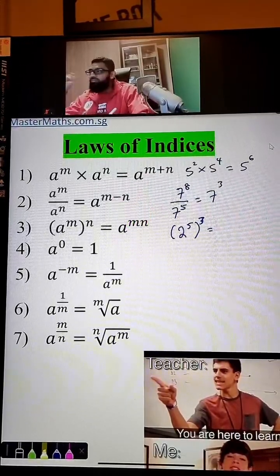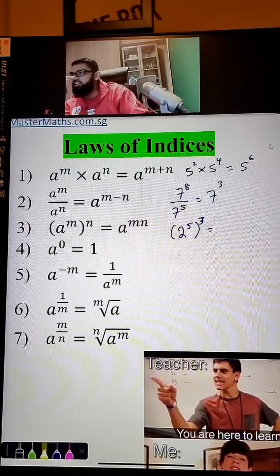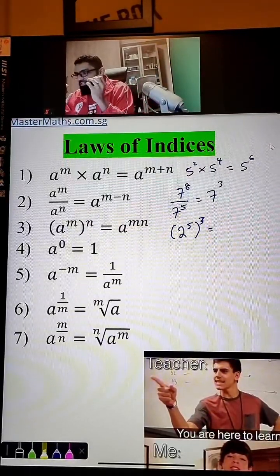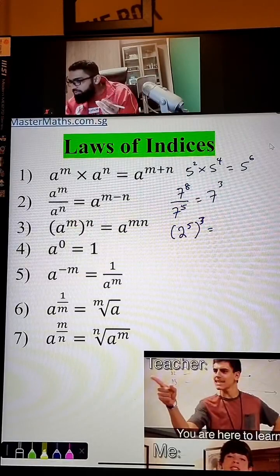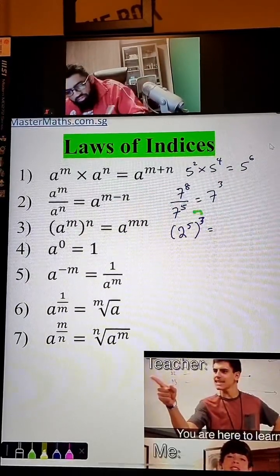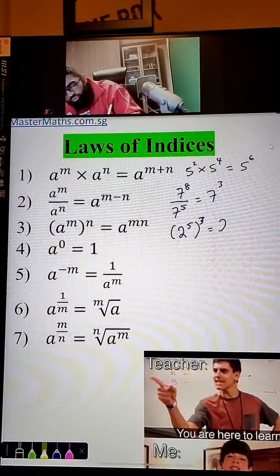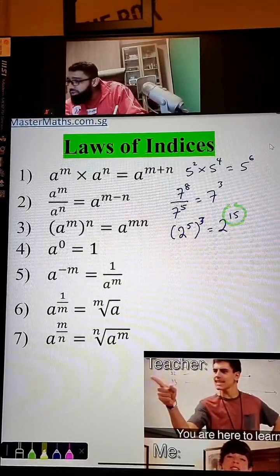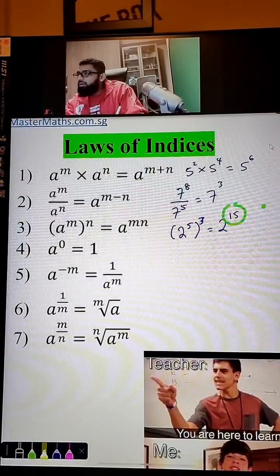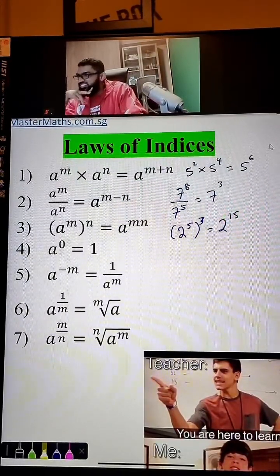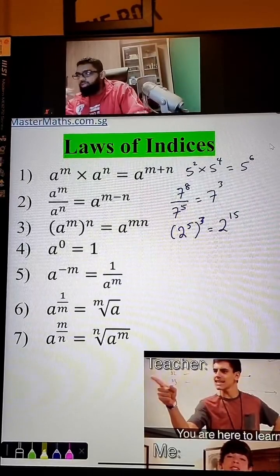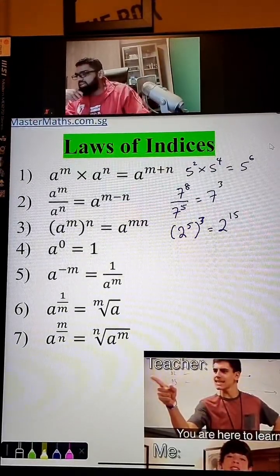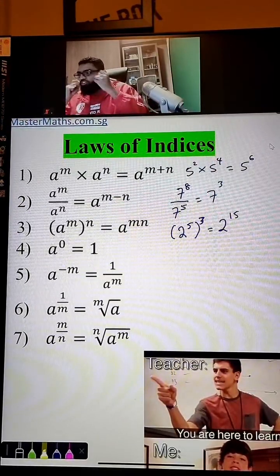Jess, fantastic job. Okay? So, if you have a bracket and you want to get rid of it, how? You will times the power. Okay, so 5 times 3, 2 to the power of 15. Now you know why your primary school teacher told you to please memorize your multiplication tables. Why? Because it's being used so much. And when you do it fast, you can do well for your math as well.